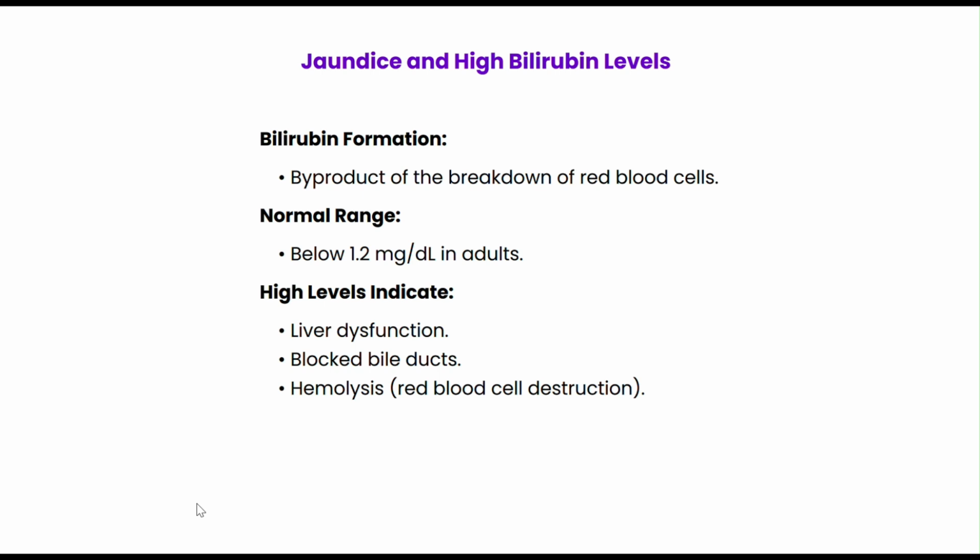Bilirubin is a yellow pigment formed when red blood cells break down. Normally, the liver processes it and eliminates it through the bile. But when bilirubin levels exceed 1.2 mg per dL, it indicates an issue with the liver, bile ducts, or blood cells. This leads to jaundice.